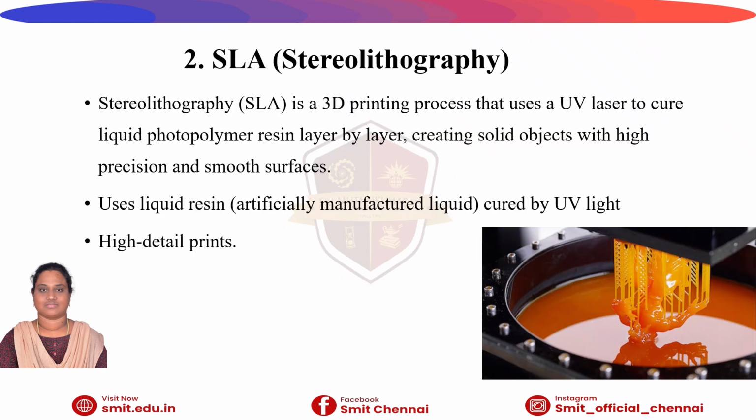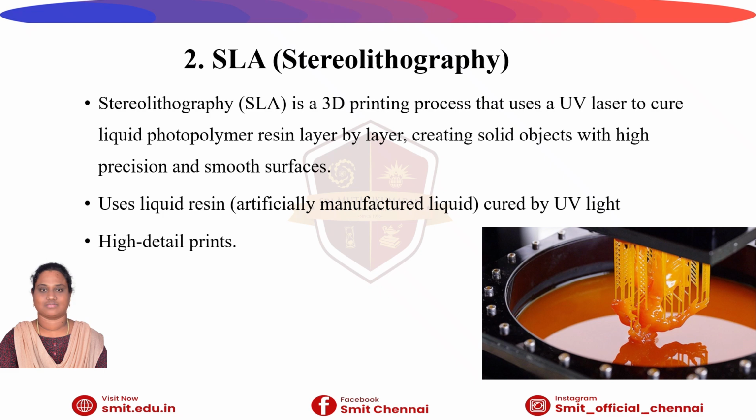So the next process is SLA, that is stereolithography. It is one of the earliest and most precise 3D printing technologies. It works by using a UV light source, that is a laser, to cure and solidify a liquid photopolymer resin layer by layer.